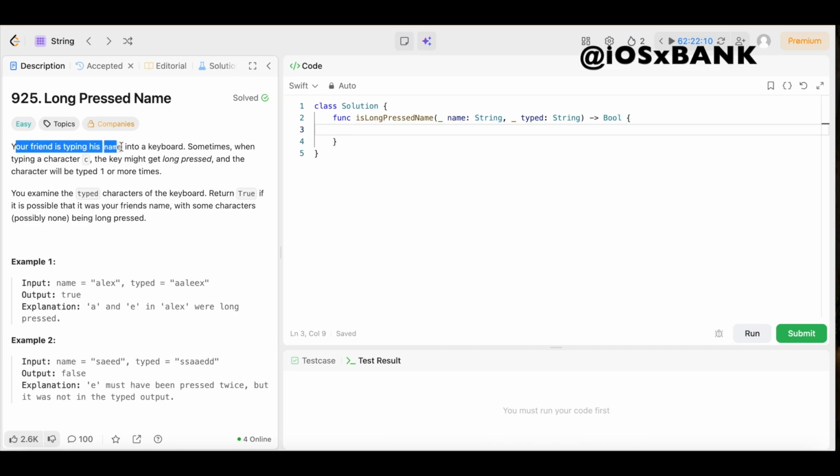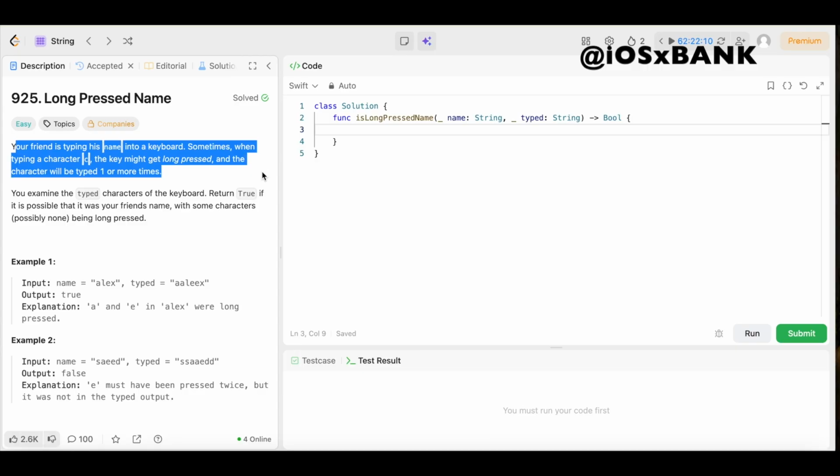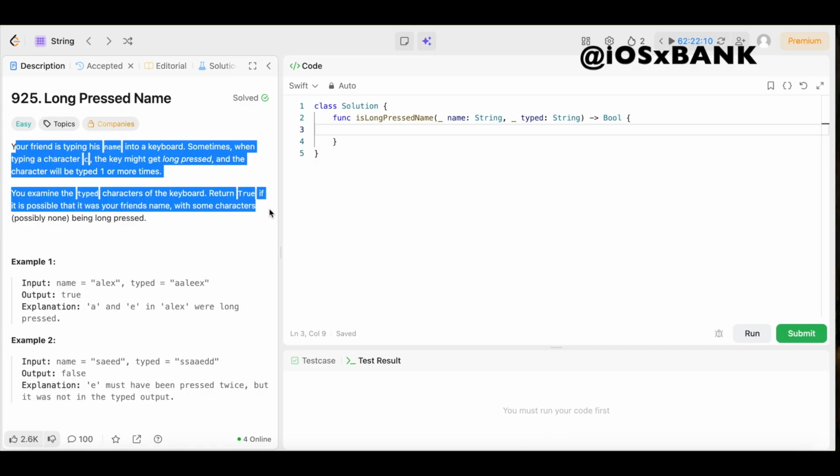Now let's see what the question says. Your friend is typing his name into a keyboard. Sometimes when typing a character C, the key might get long pressed and the character will be typed one or more times. You examine the typed characters of the keyboard, return true if it is possible that it is your friend's name with some characters, possibly none, being long pressed.